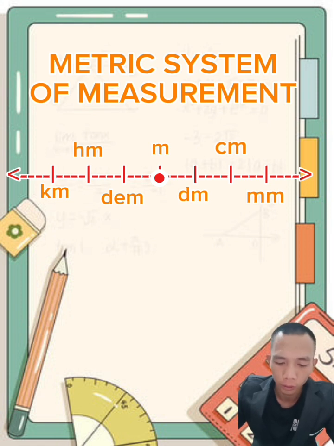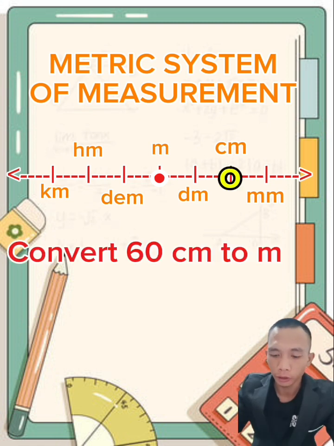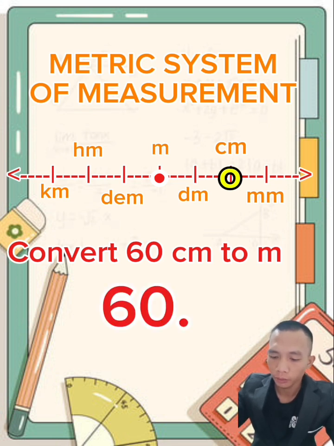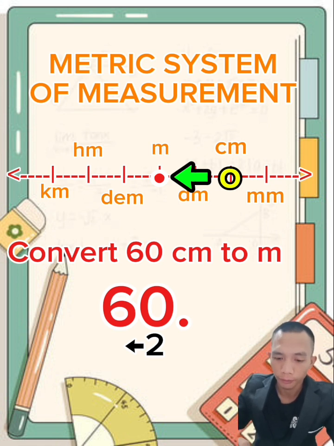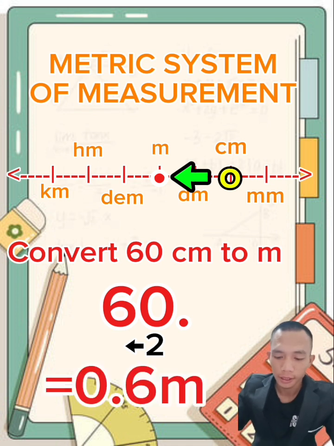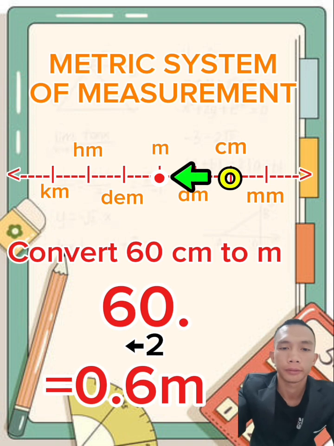So example, convert 60 centimeters to meters. From centimeter, we're going to move the decimal point. 60 centimeters, move to the left. 1, 2. The answer is 0.6 meter.